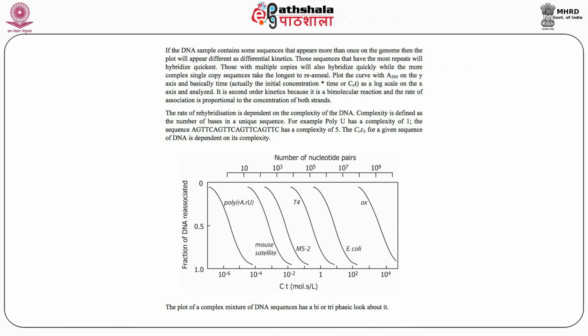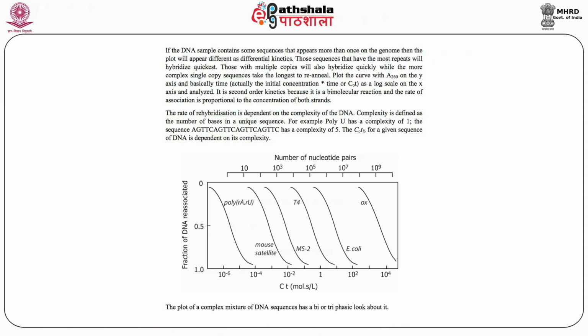Now, those sequences that are the most repeated are going to hybridize quickest, and those with multiple copies are also going to hybridize quickly, while the more complex single copy sequences take the longest to anneal. A plot of the curve with absorption at 260 on the y-axis and time on the x-axis gives us what you call the Cot plots. It is second order kinetics because it is a bimolecular reaction, and the rate of association is proportional to the concentration of both the strands.